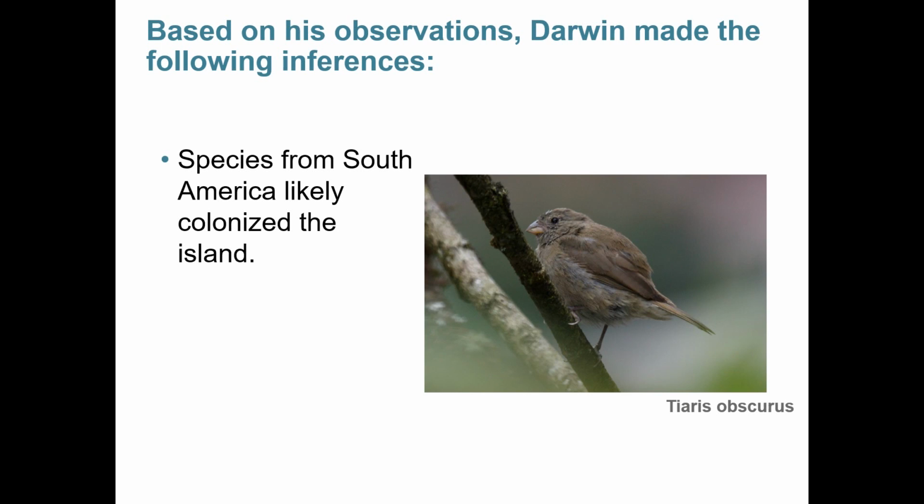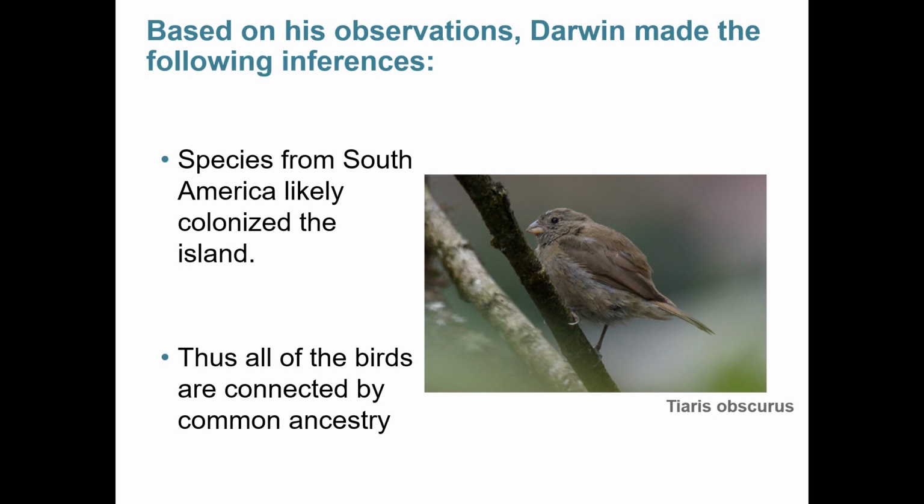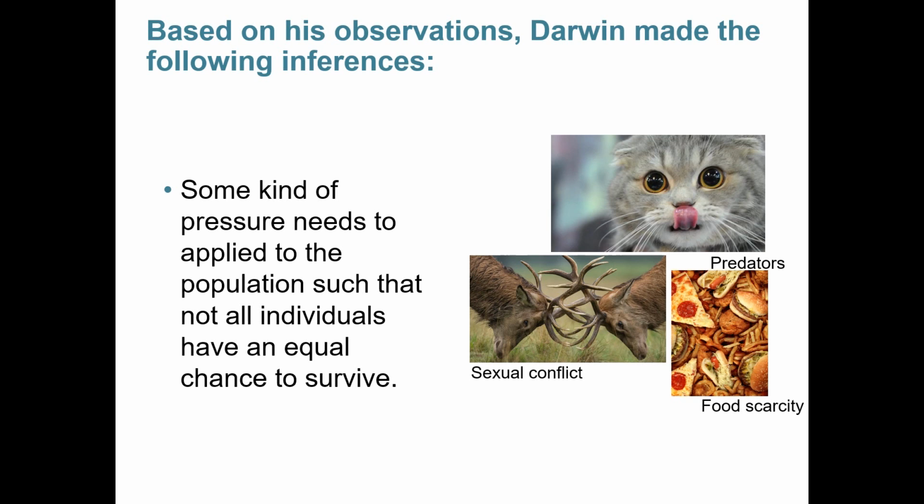Now, the bird that you see on the right here, Ptiaris obscurus, is the actual descendant of all of Darwin's finches. This has been confirmed by genetic analysis, so he wasn't too far off. This meant that all of the birds were connected by common ancestry. He also thought about, why are all these birds so different from one another? Some kind of pressure in their environment had to be applied.